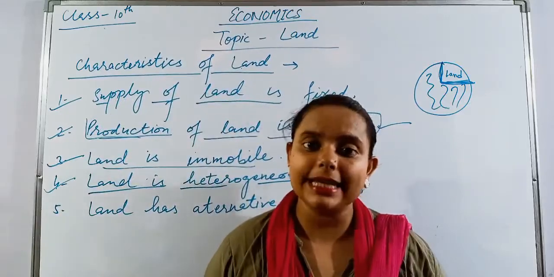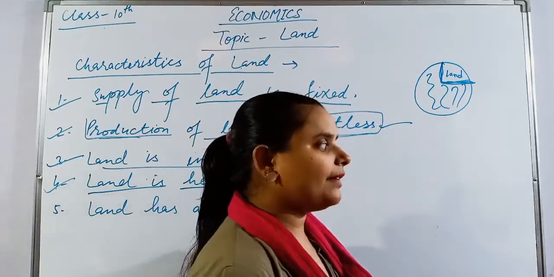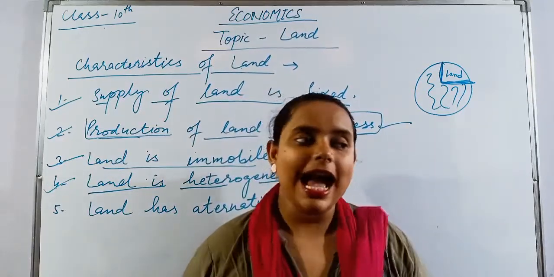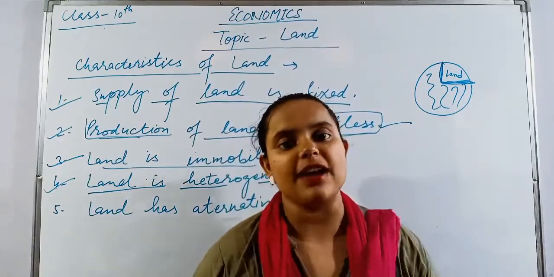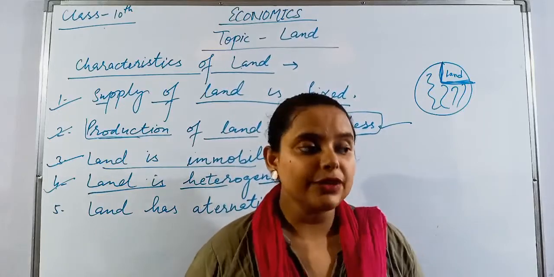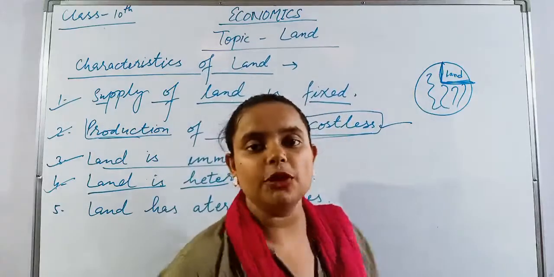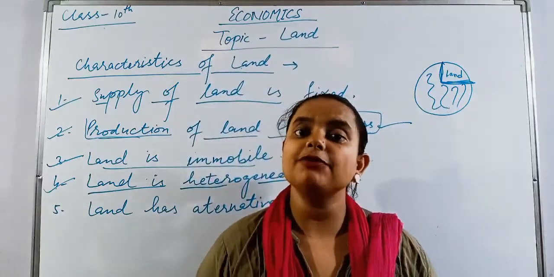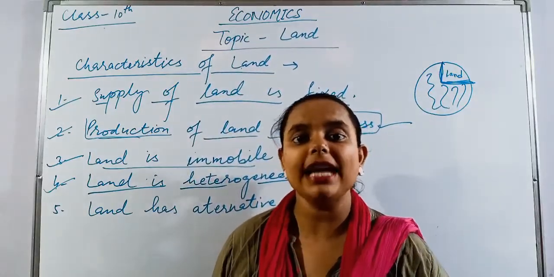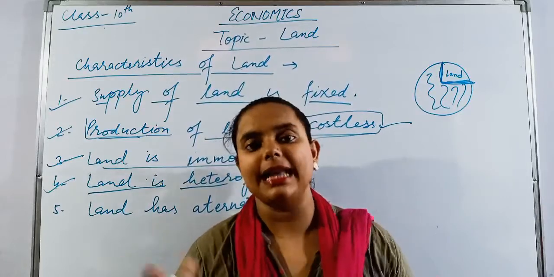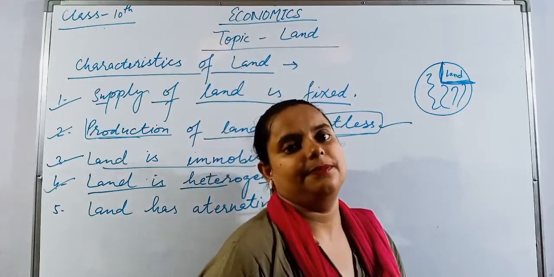So we have to see which part we can utilize for cultivation and which part we have to use for factories and other things. Because the total amount of land we have is limited, we have to work on how to utilize the proper land in the proper way.